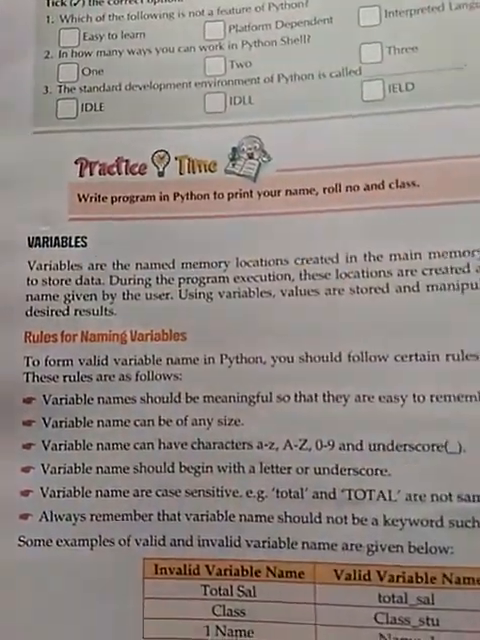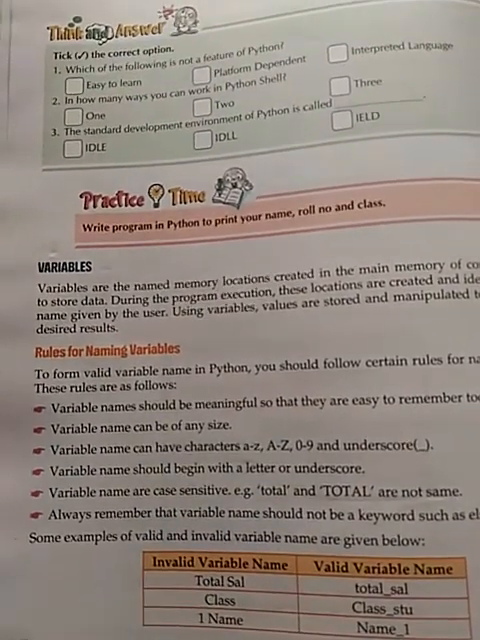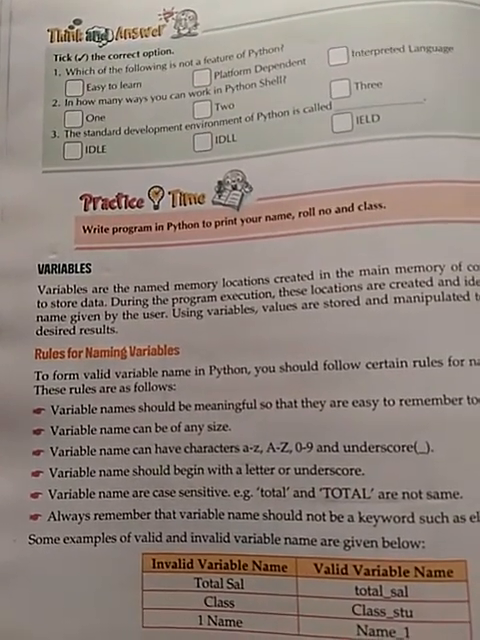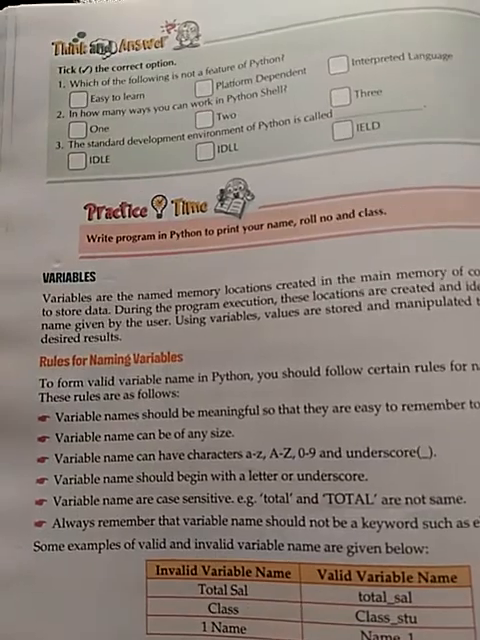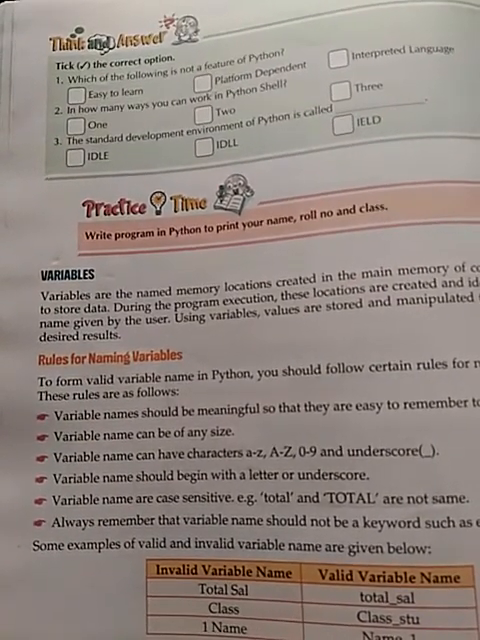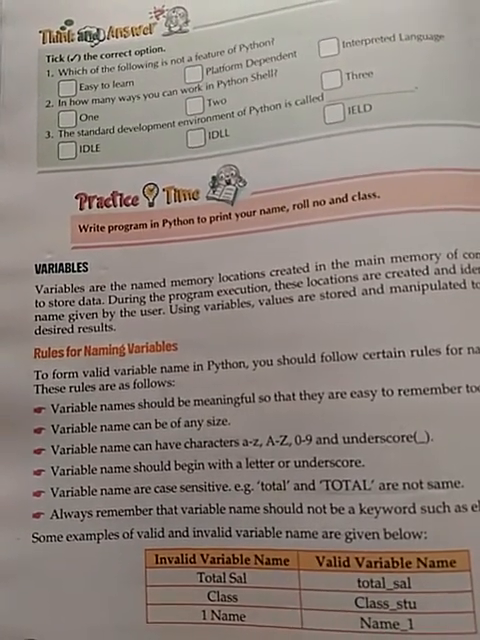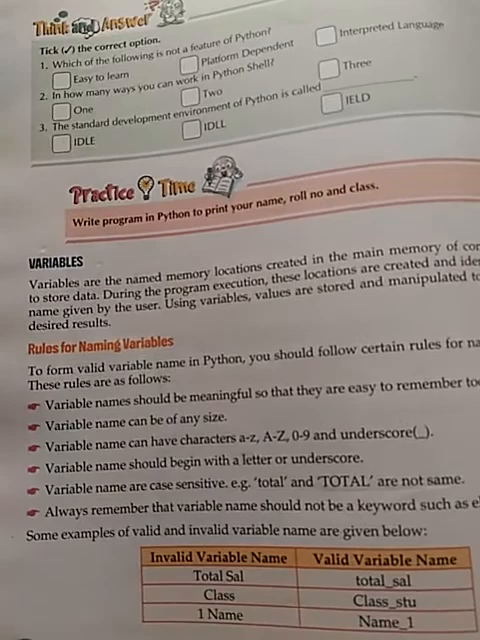Now the term variable. Variable means a named memory area where value can be changed. When we say a equal to 5, then here a is the memory area which is having the name a, and 5 is the value in that. So variables are the named memory location.